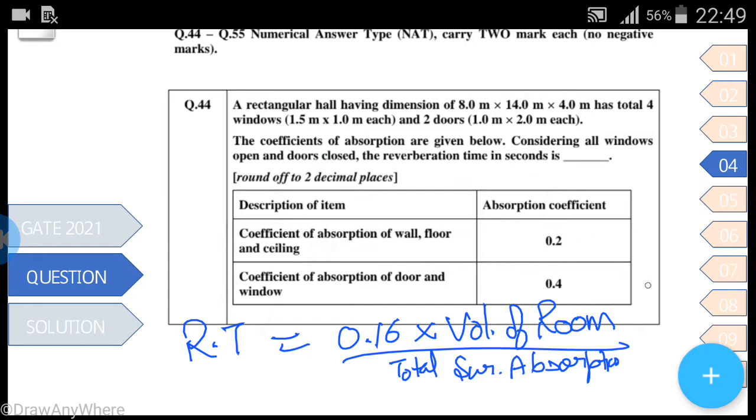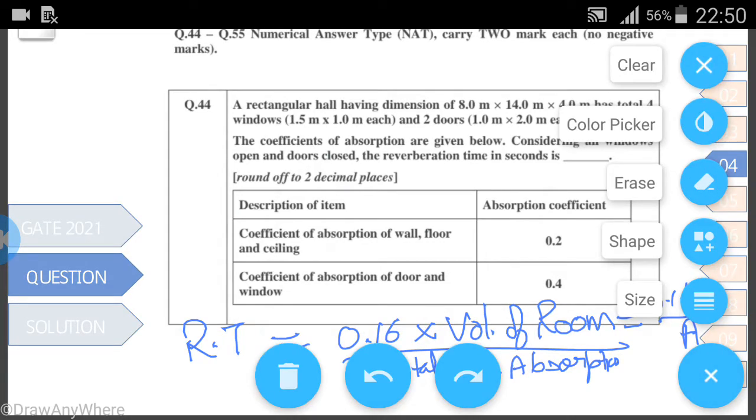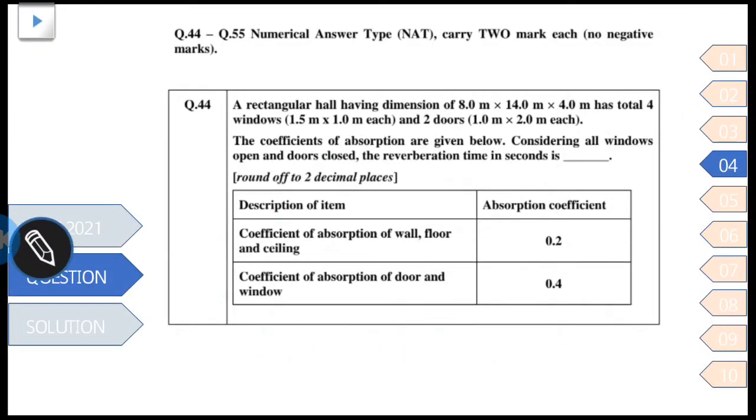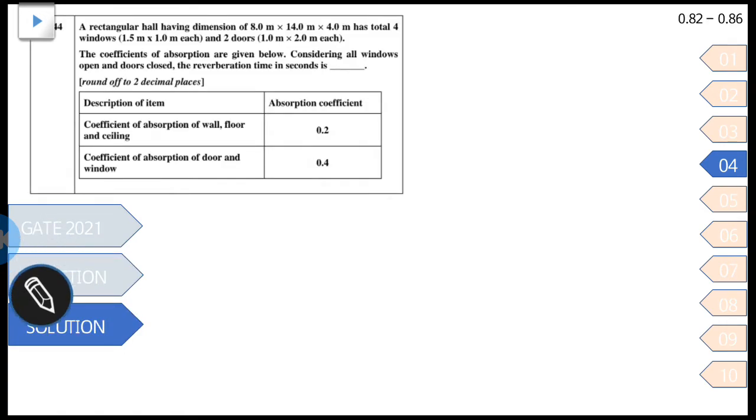It can be denoted by T = 0.16 multiplied by V, volume, divided by A, the area of absorption.